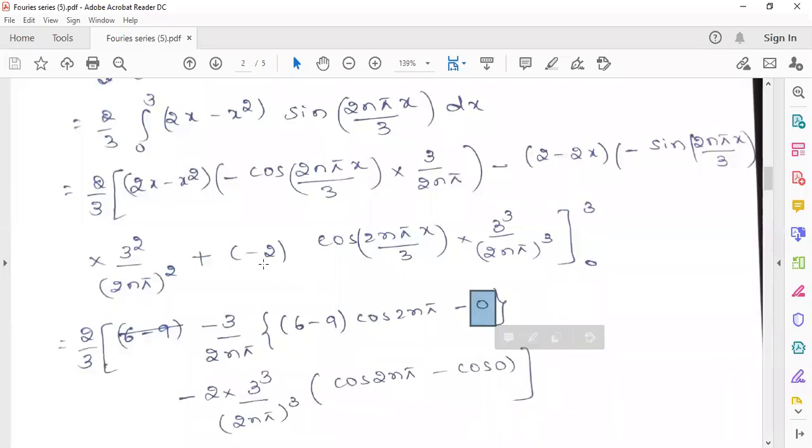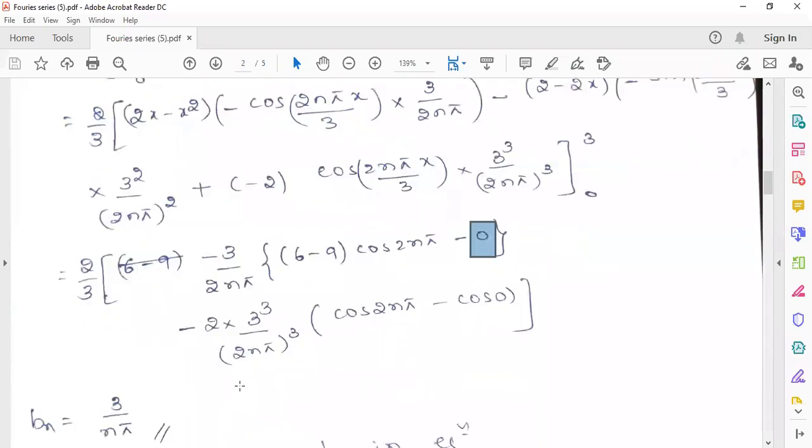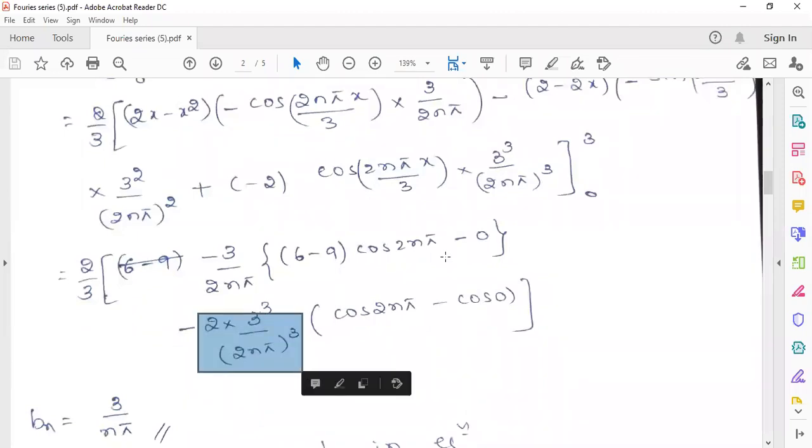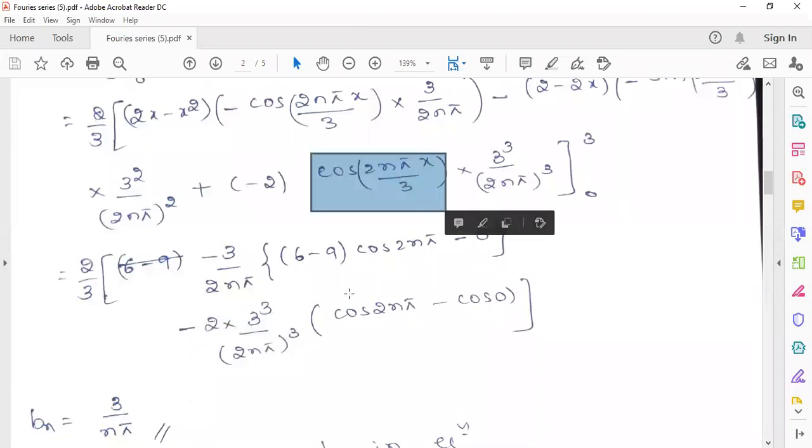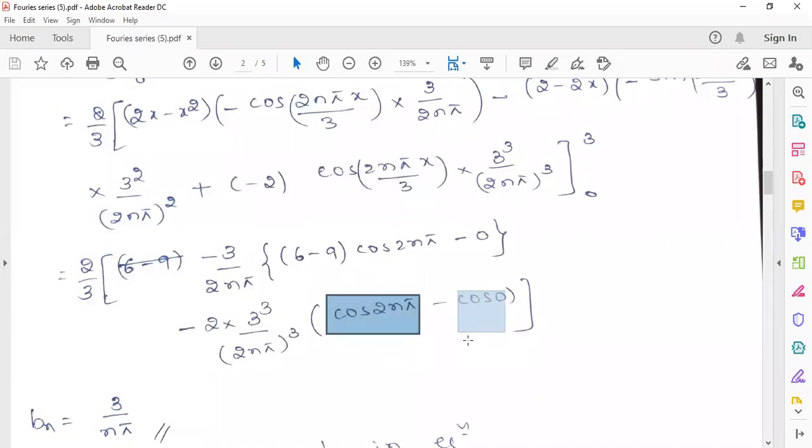Now coming to the third term. In the third term, the constant is minus 2 into 3 cube by 2n pi whole cube. So this is the constant, take it outside. Now for the remaining thing, apply the lower and upper limit. If you put x equals 3, this will become cos 2n pi, and the lower limit is cos 0. The cos 2n pi value is 1, and cos 0 value is also 1. So this third term will vanish.